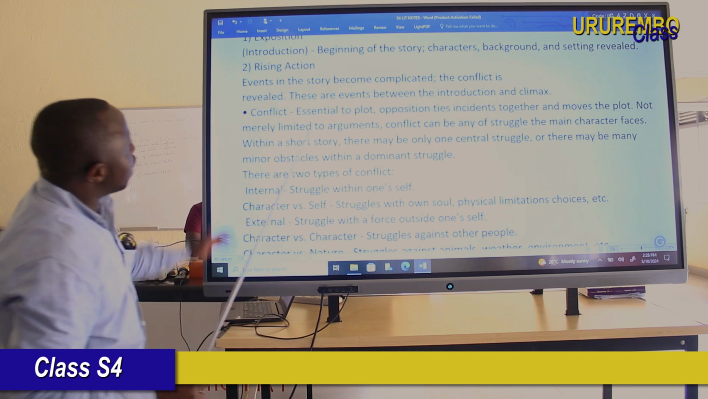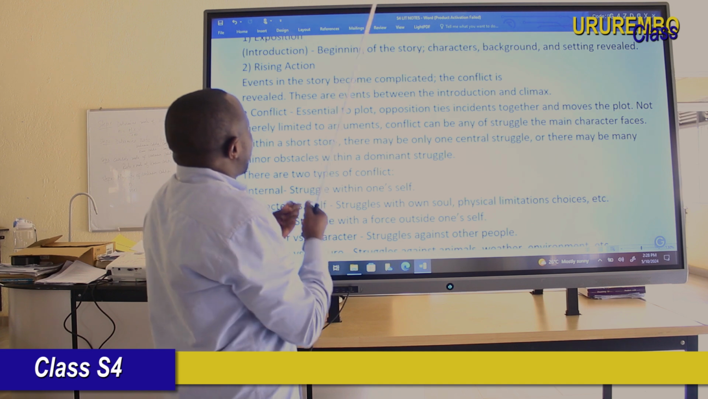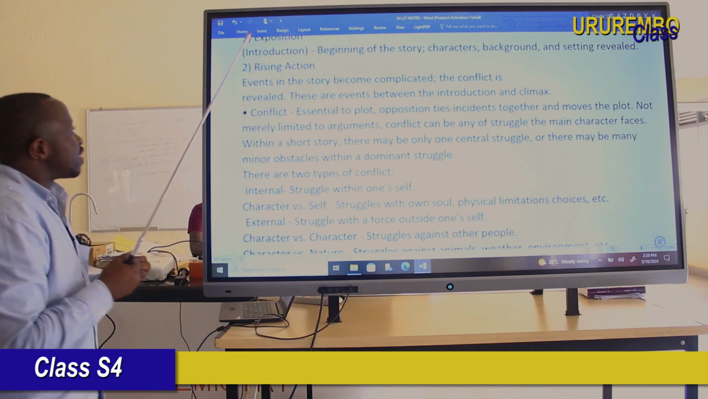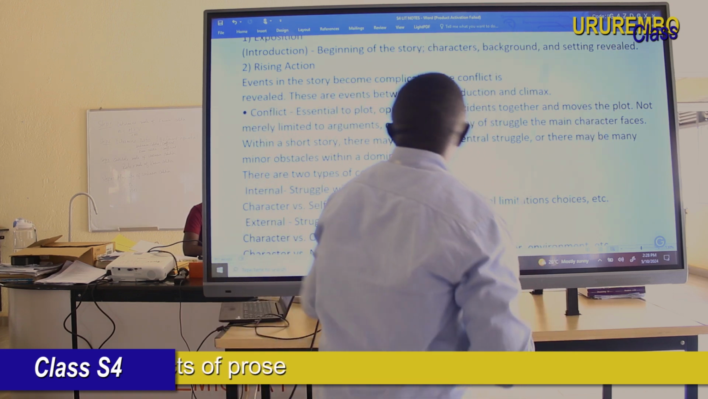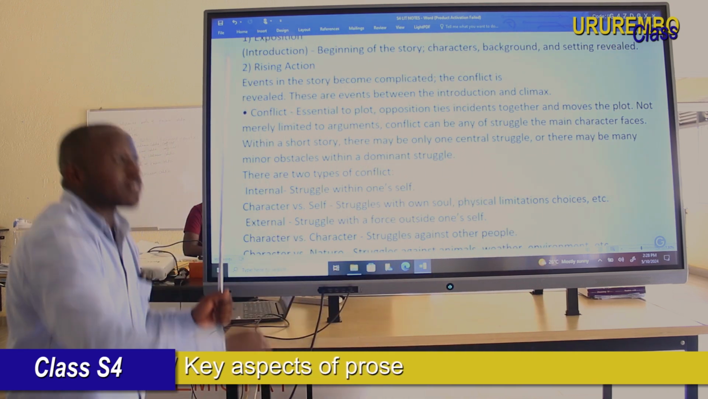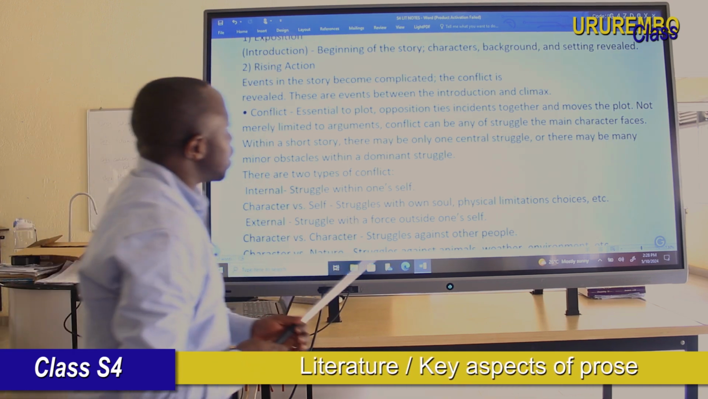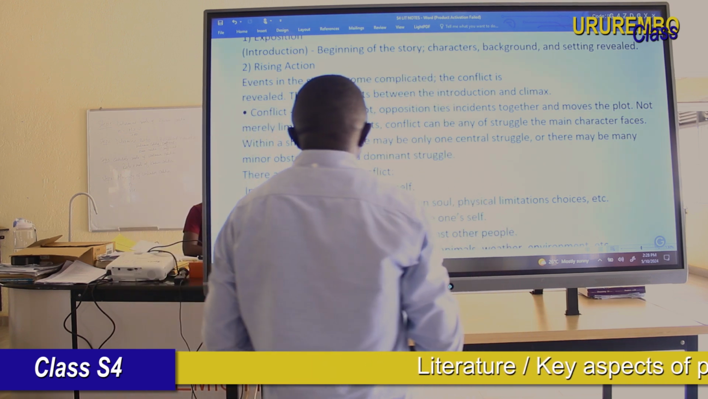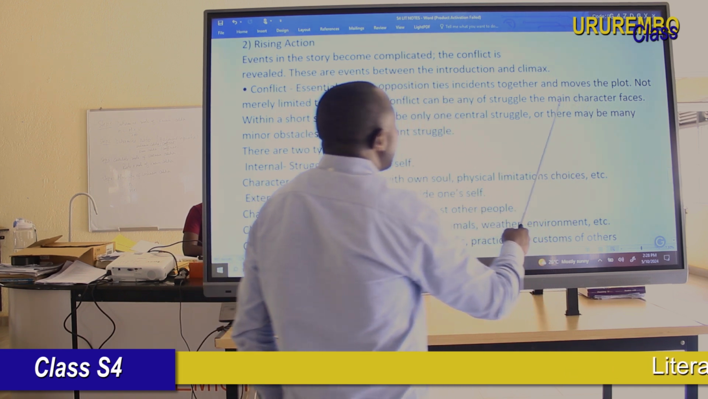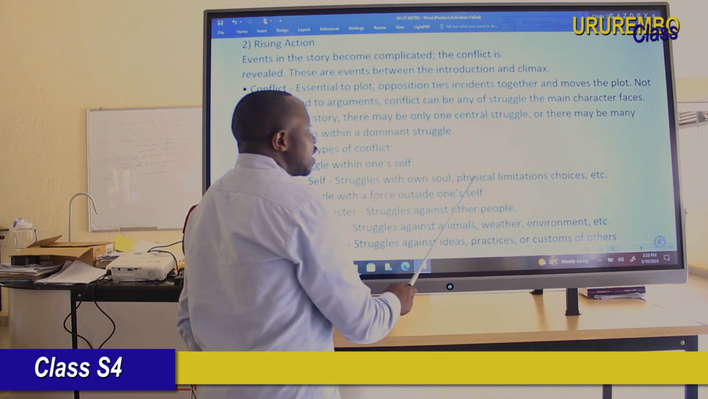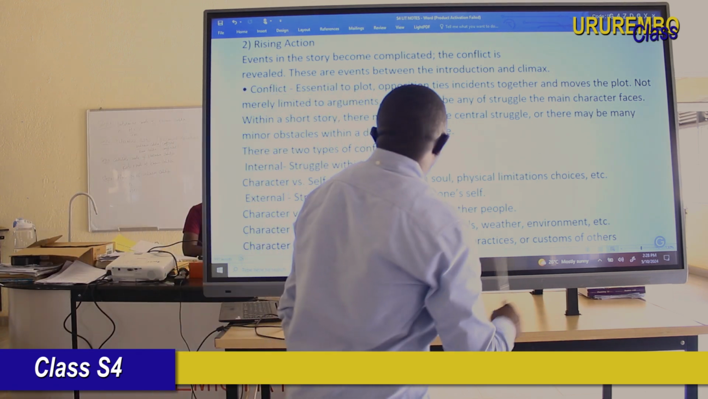And as you may see now, dear student, there is a conflict. The conflict in this rising action ties two incidents together and moves the plot. Now the conflict is rising, becoming big. And then the main character struggles and starts facing the challenges. Can you see?